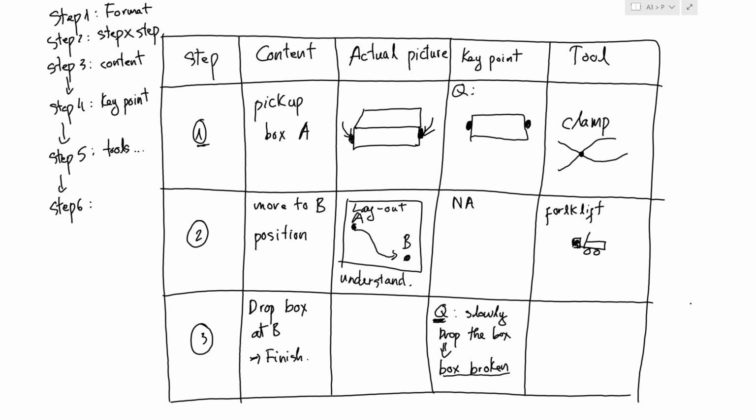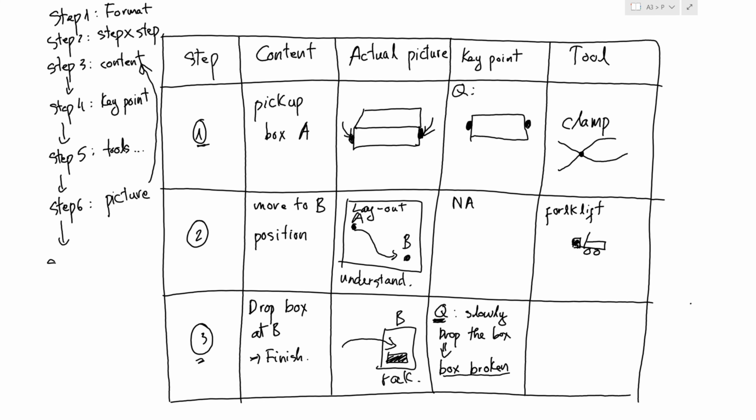Or at step 3 here, while you drop the box at B, you can also show the B layout. For example, here is the B rack. An operator must put the box on the rack here. So with step 6, you have already added pictures to better support your content at step 3.